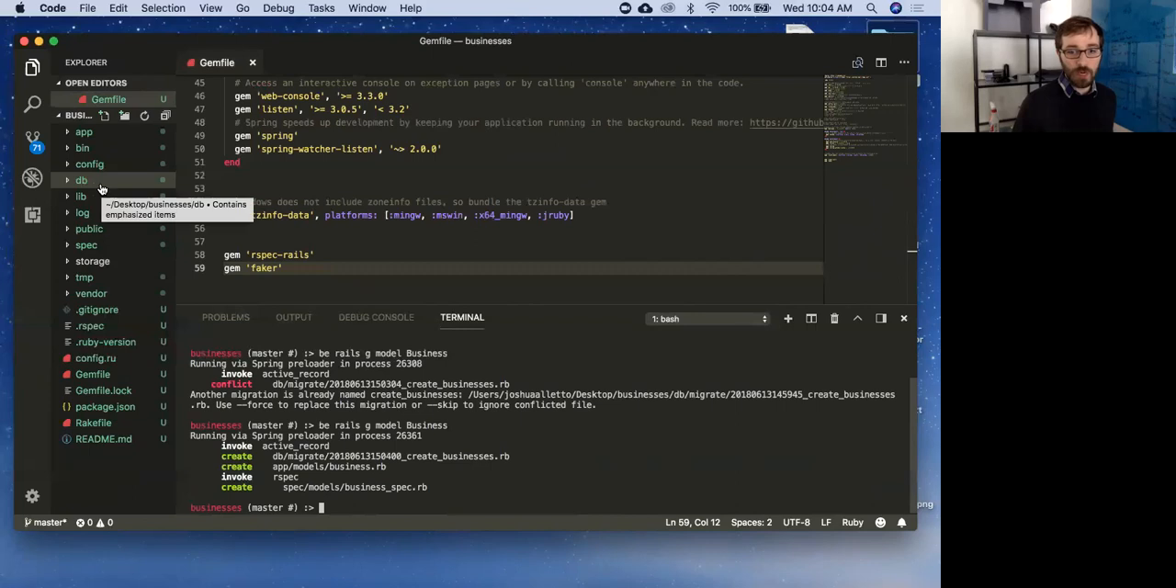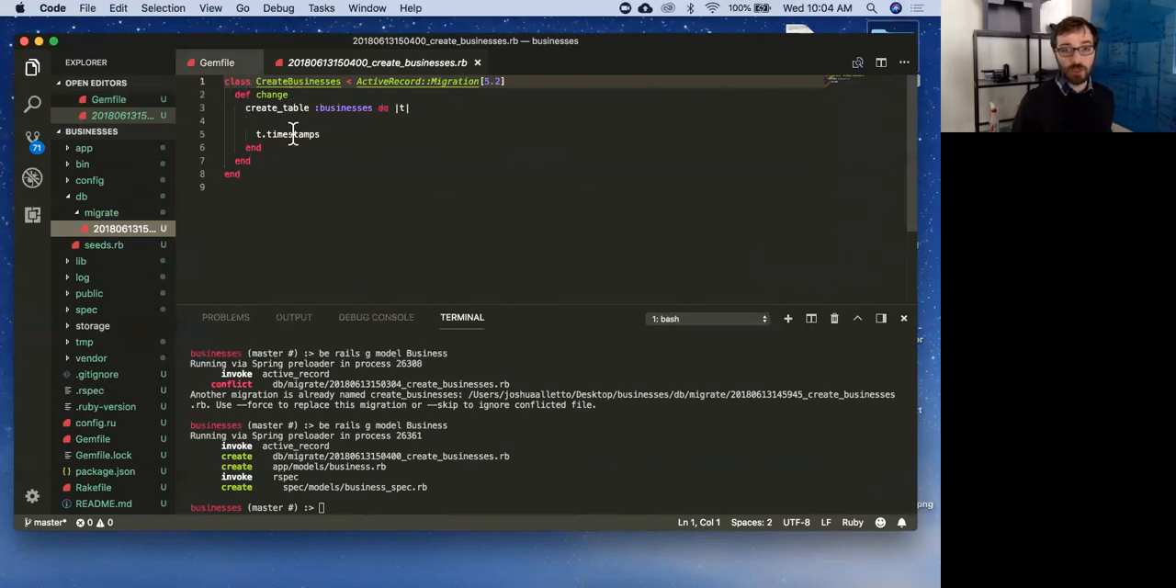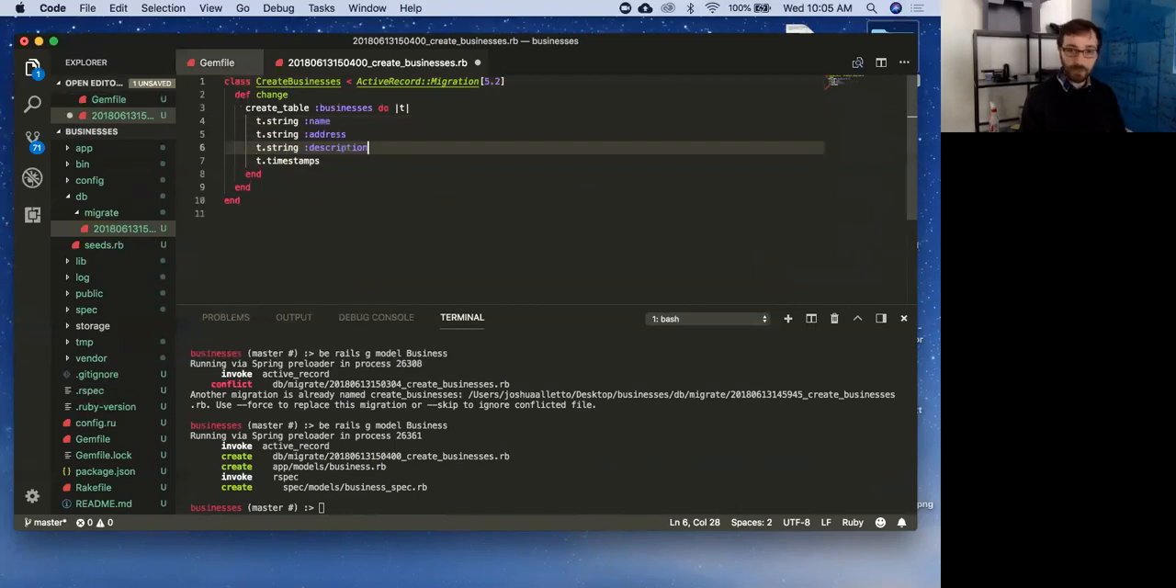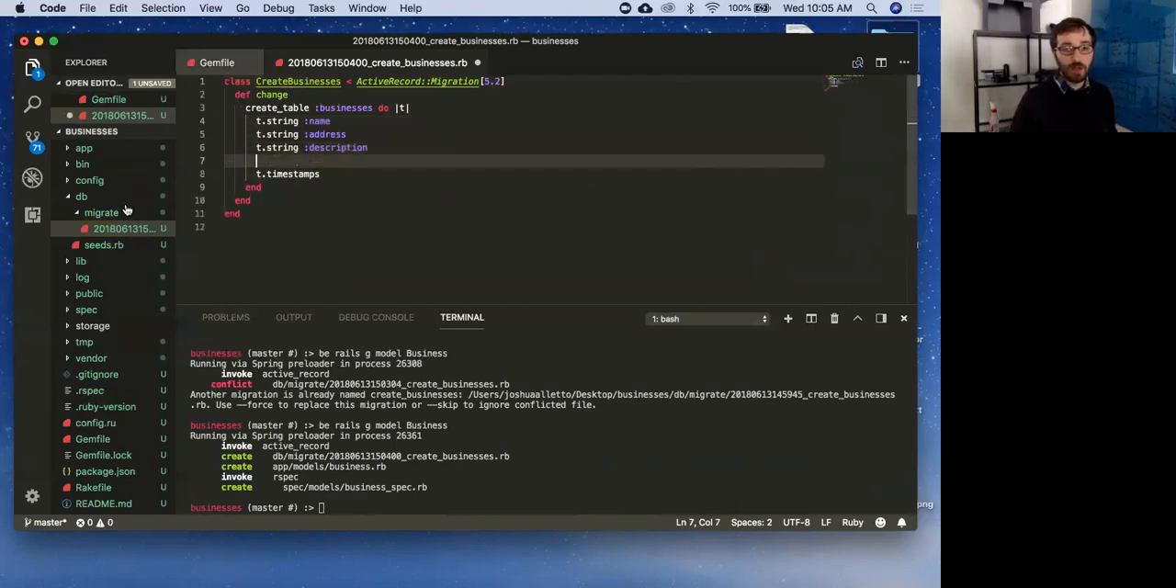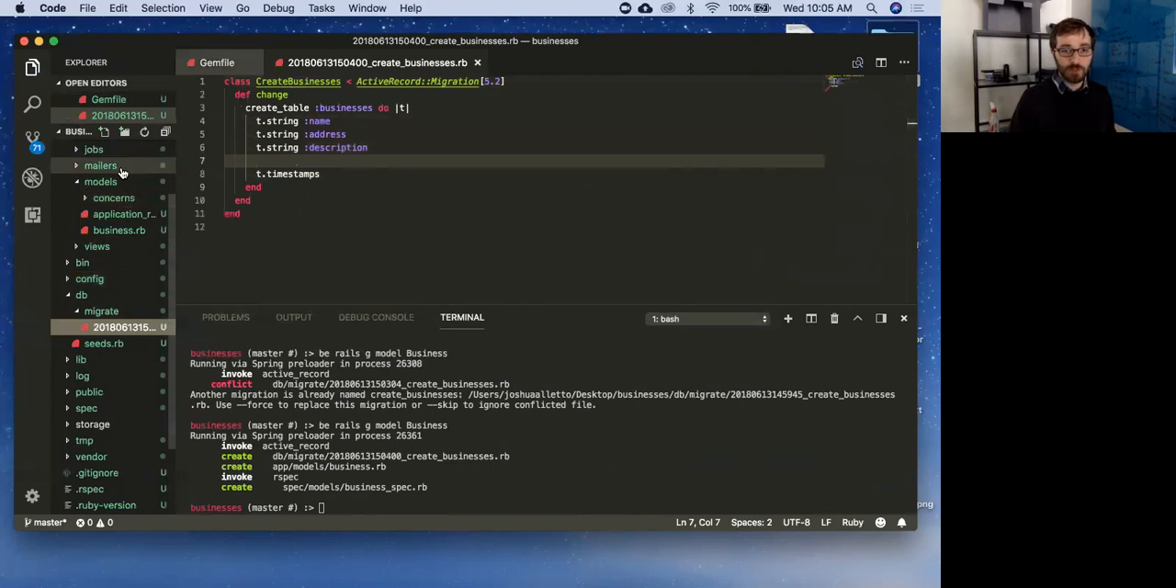Let's take a quick look at what it created for us. So we ran, what do we want? Okay, so we want our migration. So here's our migration. It even threw timestamps in there for us this time. I'm going to throw these back in here. And then it also created our, this thing never refreshes. There it is.